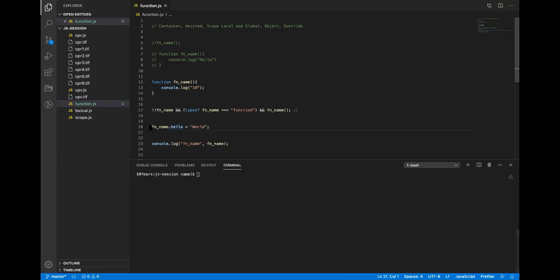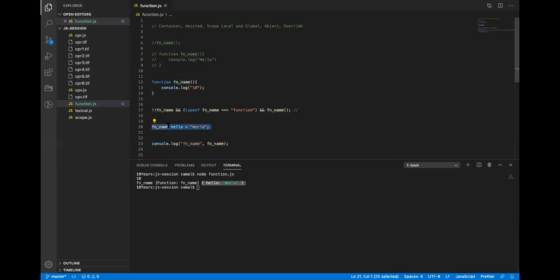So the context of this will be an object. If I run this again, it printed 10 from here, then printed fn name here, and then this value is holding this function as well as this key also. It is a function also, and it is an object also.